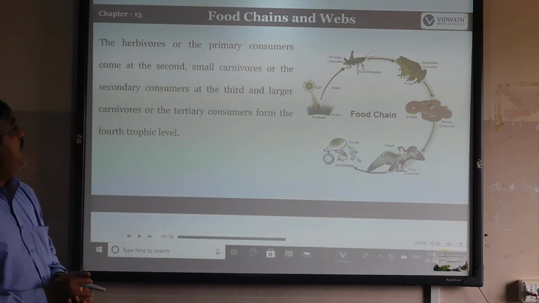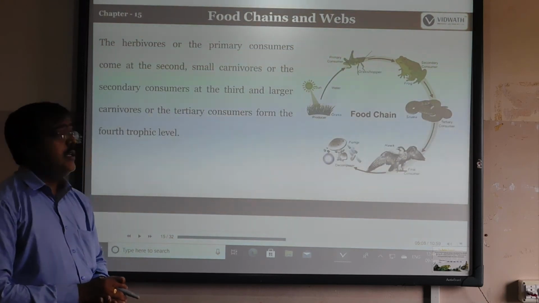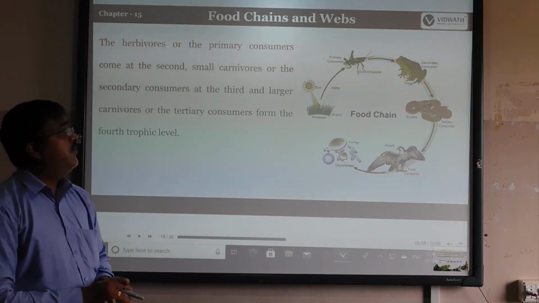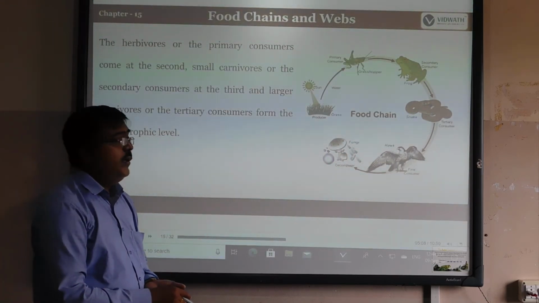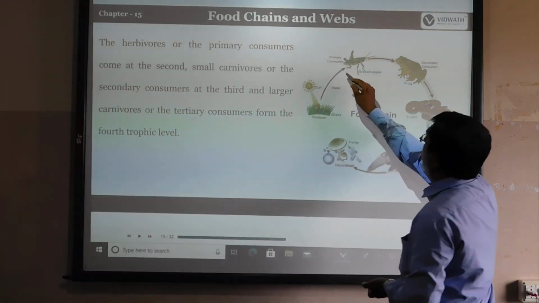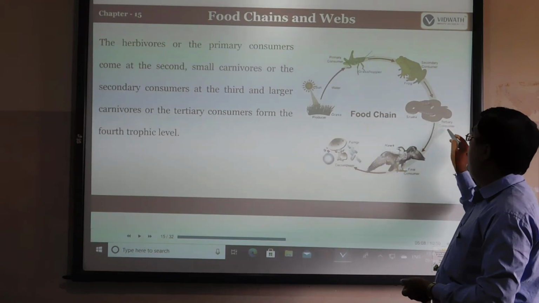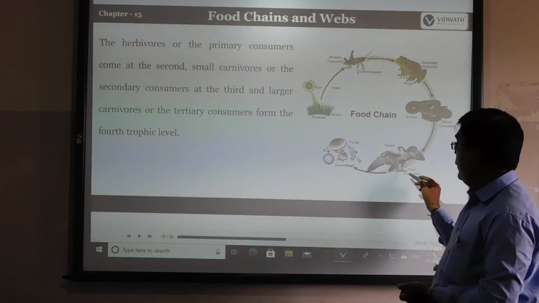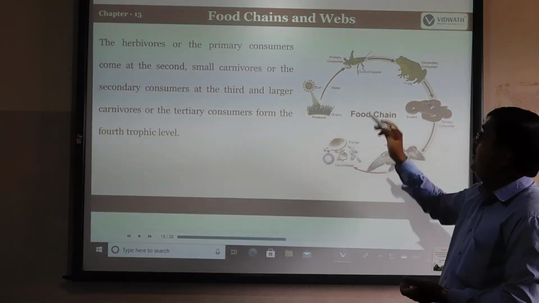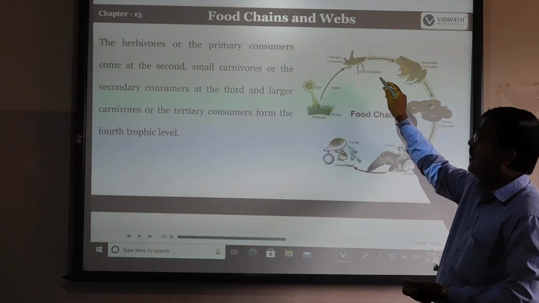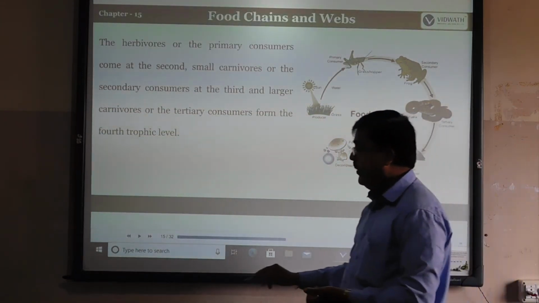Here the primary consumer is the first trophic level. Next, the frog is the secondary consumer. Here, in this diagram, the grasshopper is the what? The primary consumer. Like that, the frog is the secondary consumer, and the snake is the tertiary consumer. The hawk is the final consumer, or fourth trophic level. So here the grasshopper is the first trophic level, this is the second, and this is the third and also the fourth trophic level of the food chain.